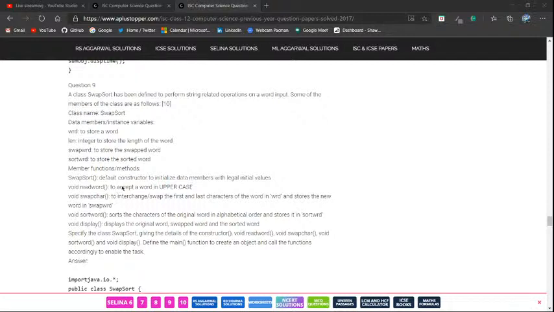Swap, sort. Okay. Default constructor to initialize whatever. To accept a word in uppercase, and then to interchange or swap the first and last characters of the word. So swap the first and last characters and store the new word in swap word. And then sort the characters of the original word in alphabetical order and store it in sort.